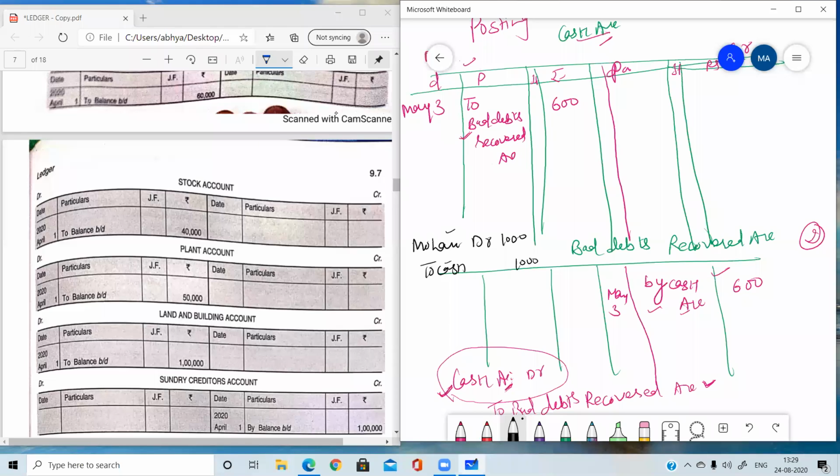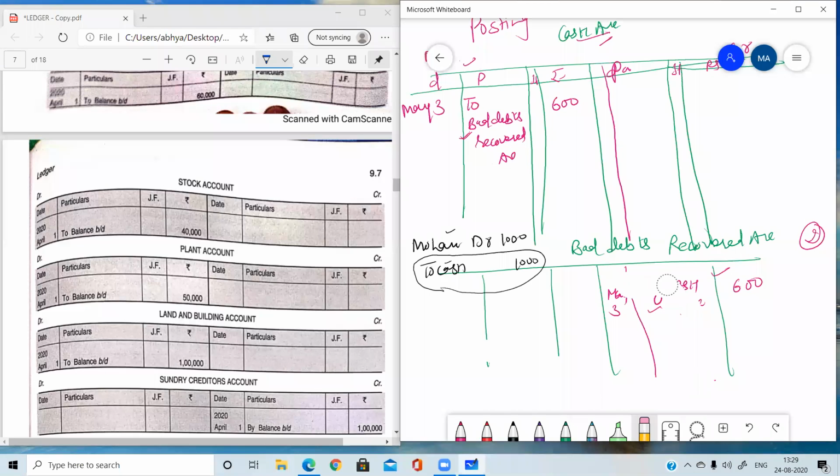Please tell me how this transaction will be posted in the cash account, because I have already made the cash account here. I am waiting for your answer, students.